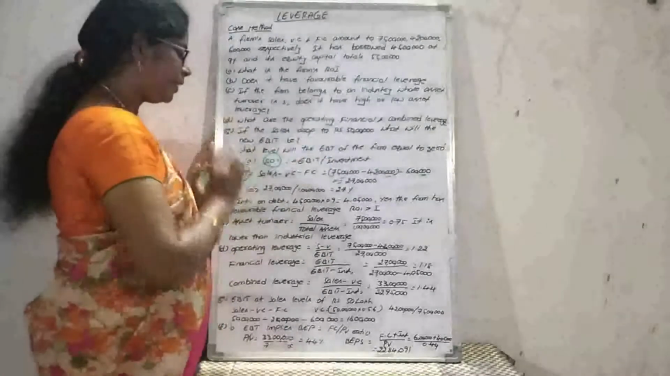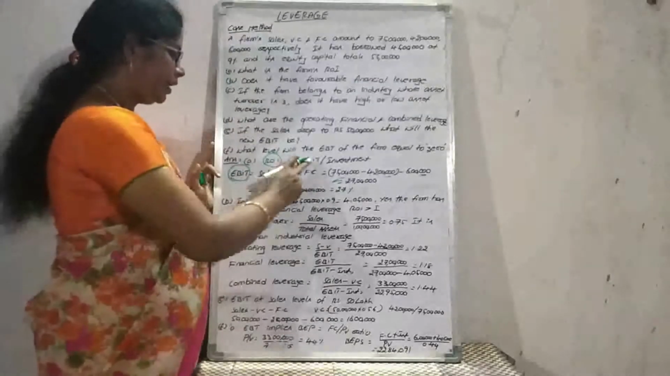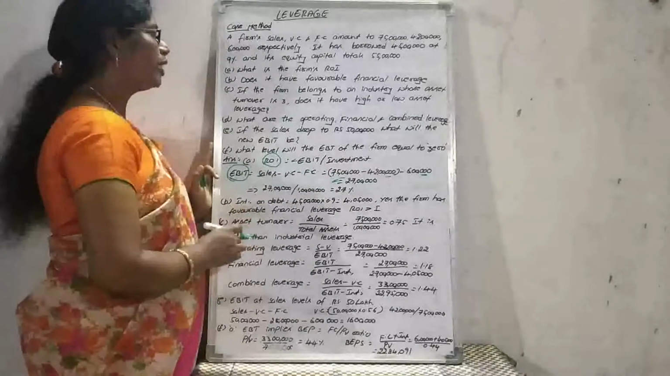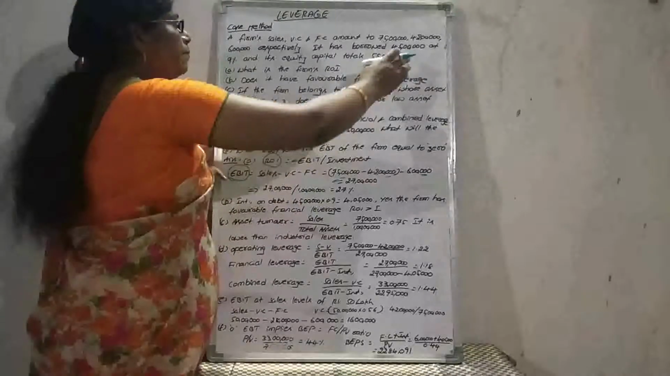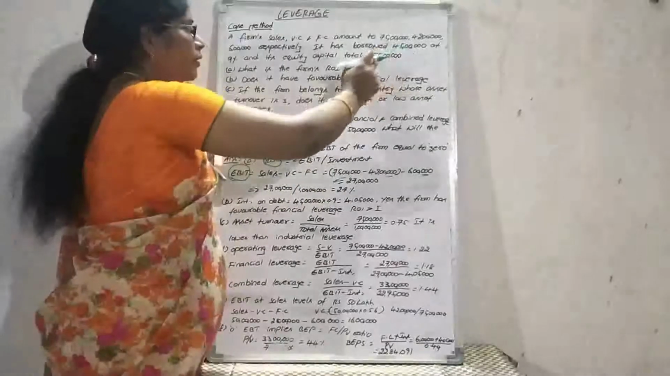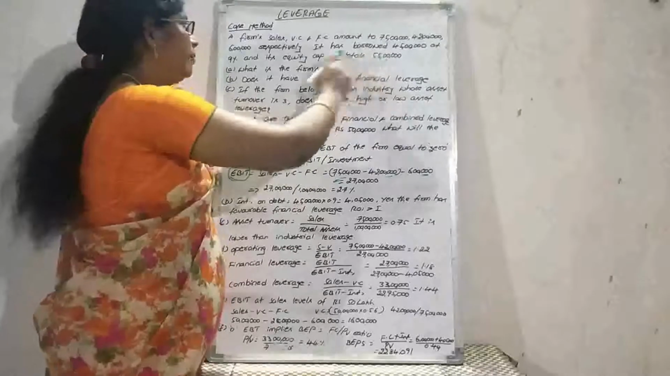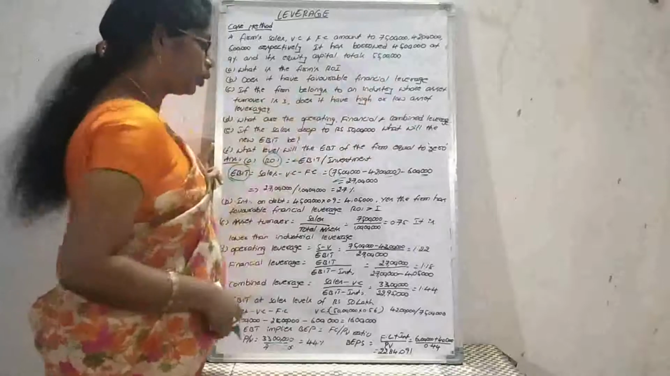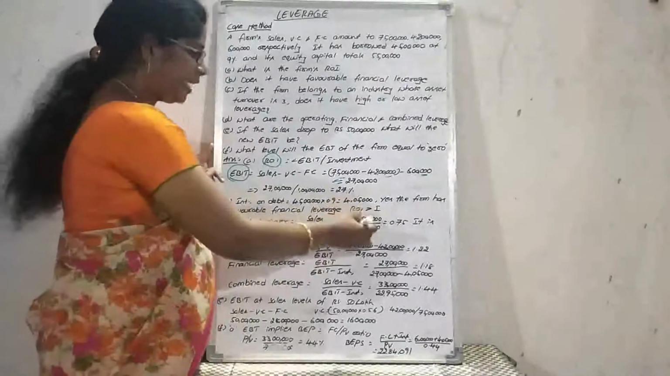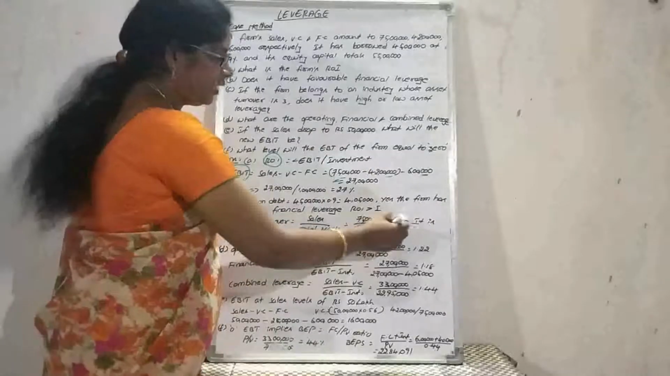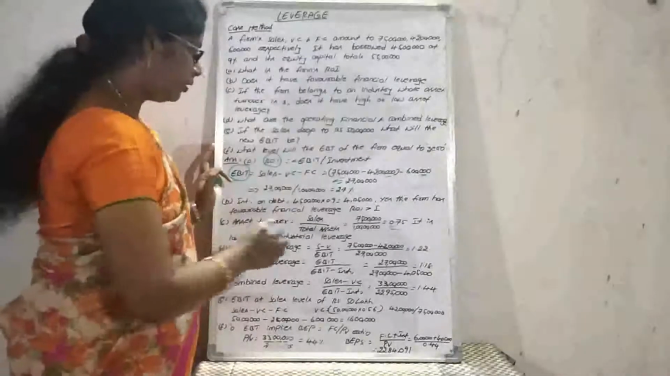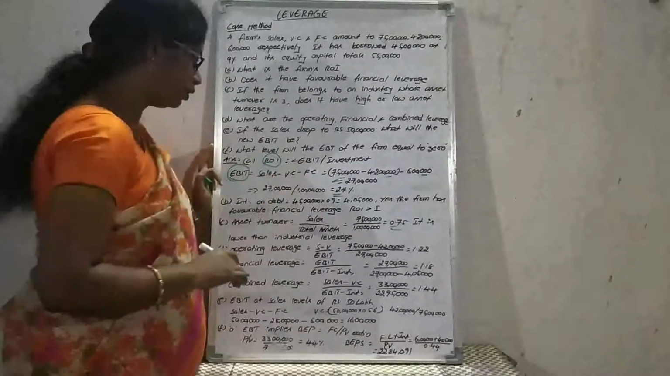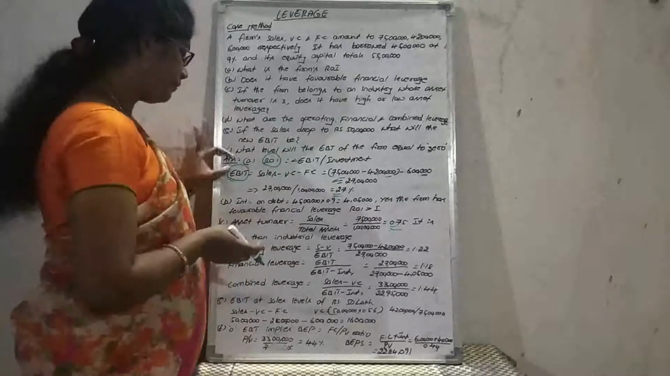Okay, let's implement that in the formula. EBIT 27 lakhs divided by investment value. So what is the total investment value here? 45 lakhs as the borrowed capital, 55 lakhs as the owned capital, means the equity capital. 45 lakhs plus 55 lakhs is 1 crore. So 27 lakhs divided by 1 crore, the total value is 27%. This is the first situation.